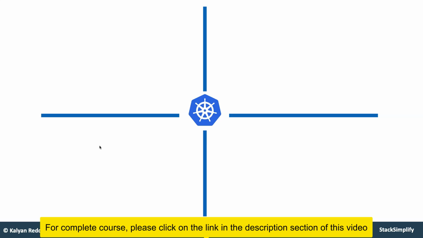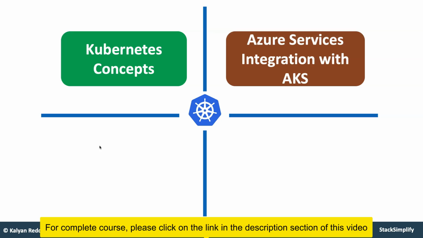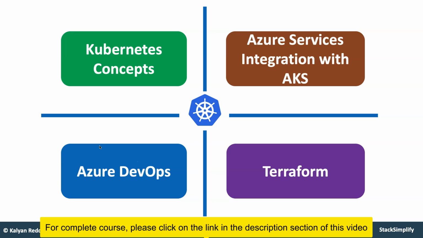So to start with, we are going to see this course in a 4-dimensional way. One is Kubernetes core concepts and second is Azure services integration with AKS clusters. AKS is nothing but Azure Kubernetes Service. In addition, Azure DevOps for these Kubernetes workloads running on the AKS cluster, and also Terraform, so how to provision these Azure AKS clusters using Terraform. So these are the 4 dimensions we are going to look into all these concepts.